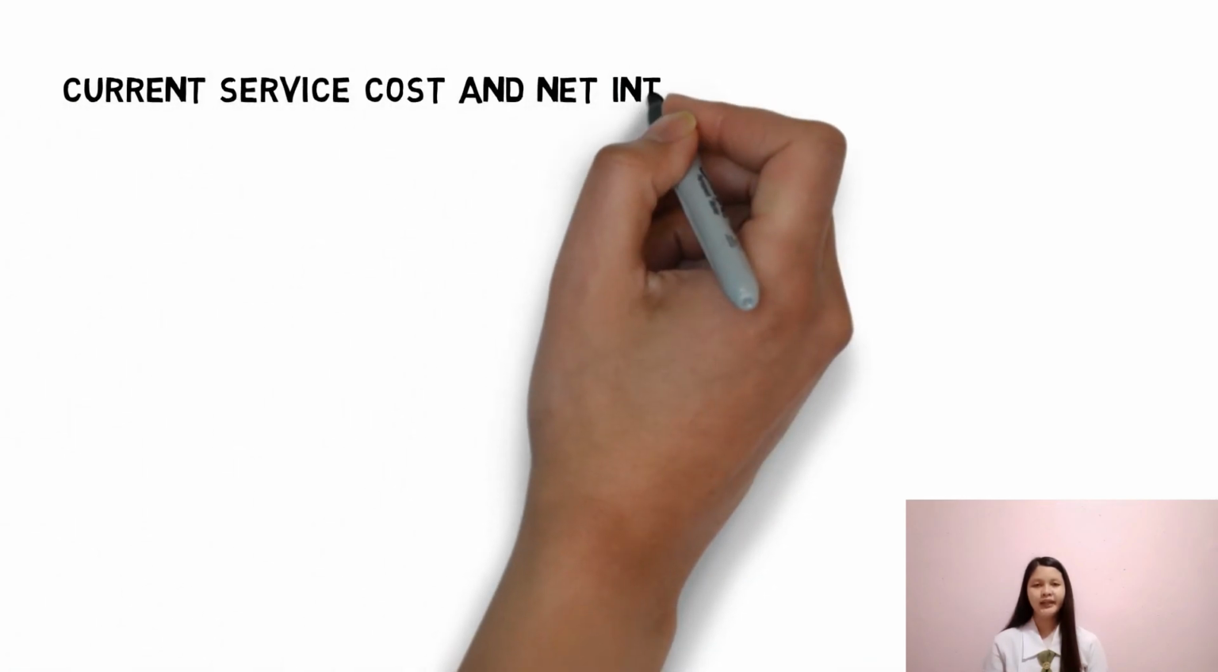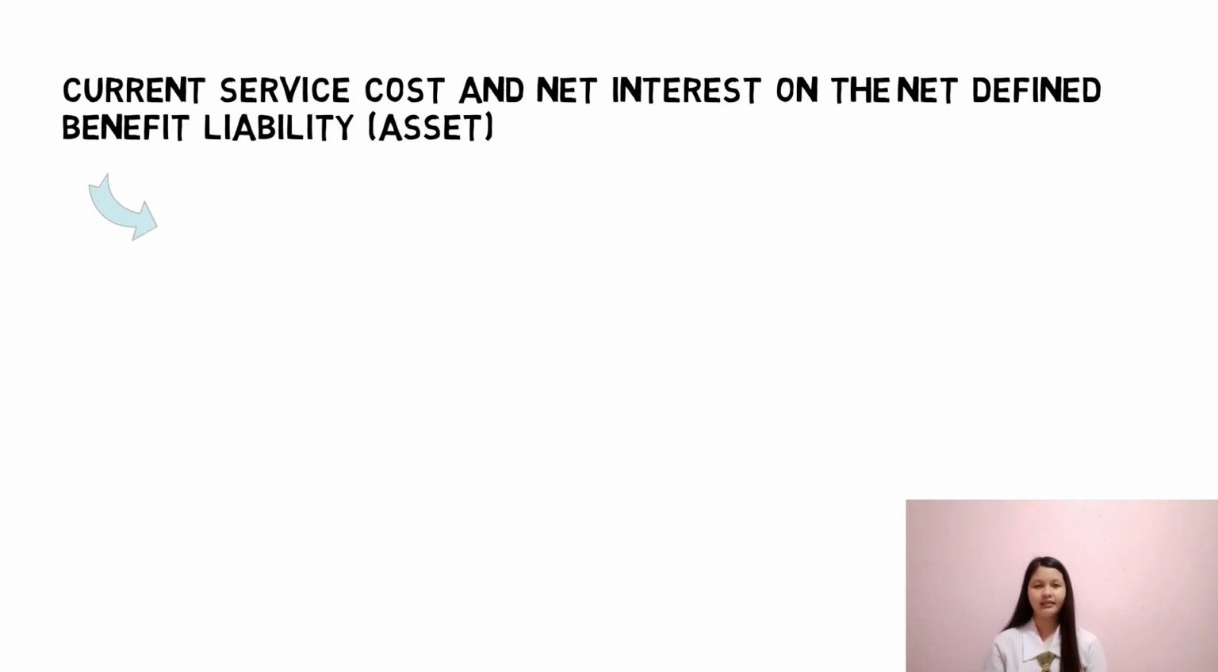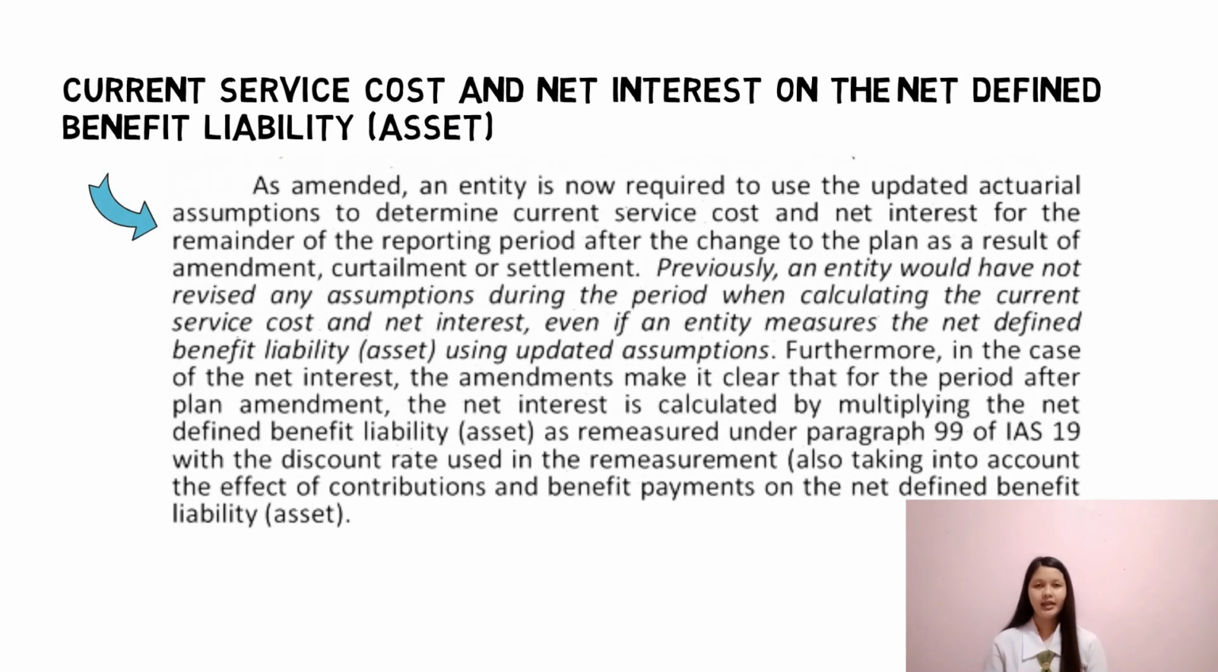Amendments with regards to current service cost and net interest on the net defined benefit liability or asset. As amended, an entity is now required to use the updated actuarial assumptions to determine current service cost and net interest for the remainder of the reporting period after the change to the plan as a result of amendment, curtailment, or settlement. Previously, an entity would not have revised any assumptions during the period when calculating the current service cost and net interest, even if an entity measures the net defined benefit liability or asset using updated actuarial assumptions.